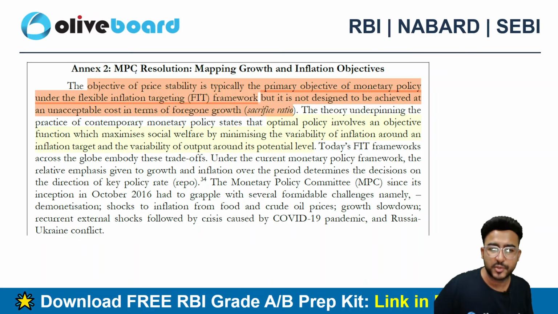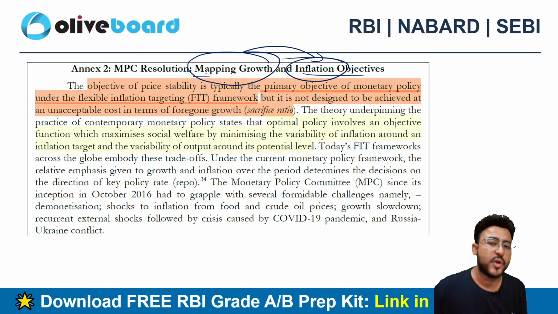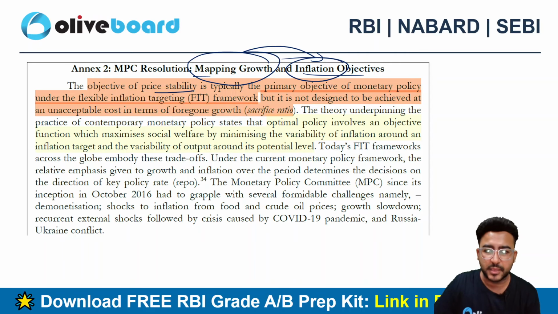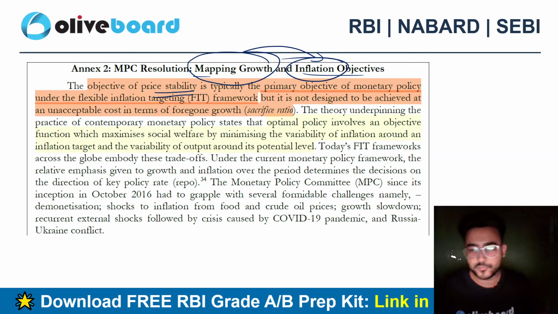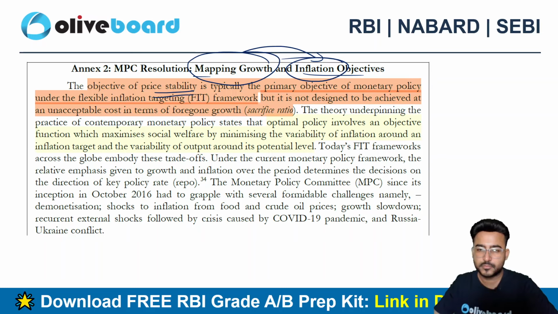Let's suppose annexure 2, okay? MPC resolution mapping growth and inflation objectives. I already told you guys growth and inflation, they go hand in hand. They have a positive correlation, so the objective of price stability is to be kept in mind. At the same time, we need to focus on the growth aspect as well, right?